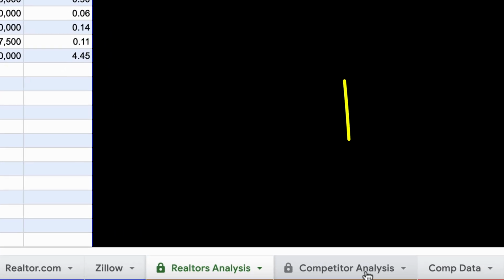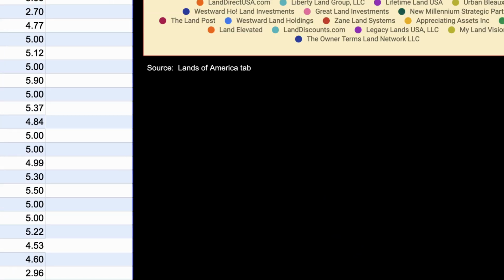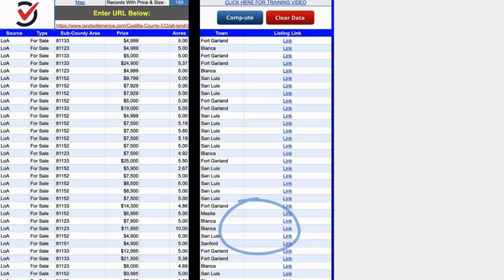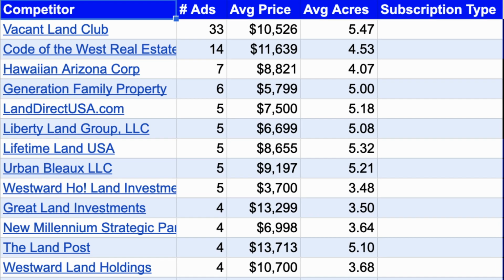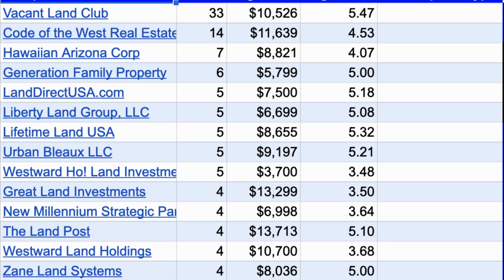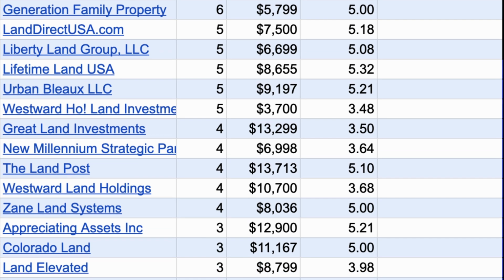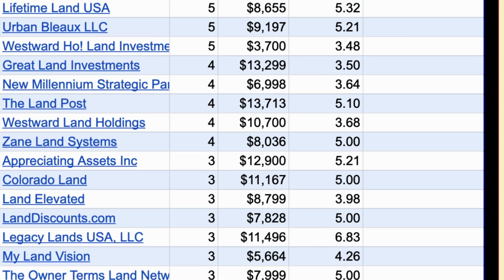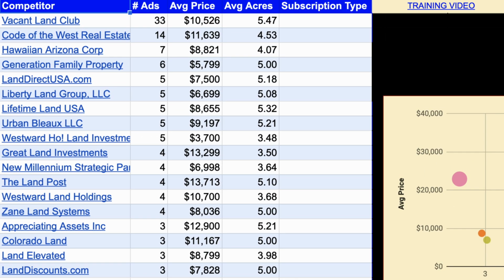Then moving on over here to the competitor analysis. So this is kind of a similar thing, but the difference is that it's pulling the data from what you put in the Lands of America tab. So remember, this is still back over there in Costilla County. And what it's doing is it's pointing out which competitors in this market have the highest number of listings on Lands of America. It shows the average price of those listings, the average acres, and if they are a premium subscriber to Lands of America, for whatever that's worth, that might imply that they're more serious about it or something like that. But if they had that subscription type, it would tell you that right here as well.